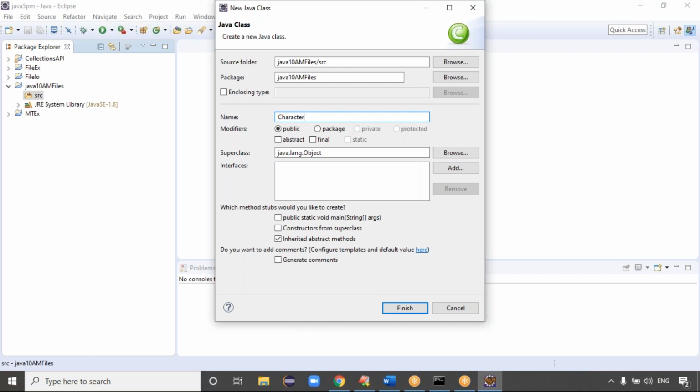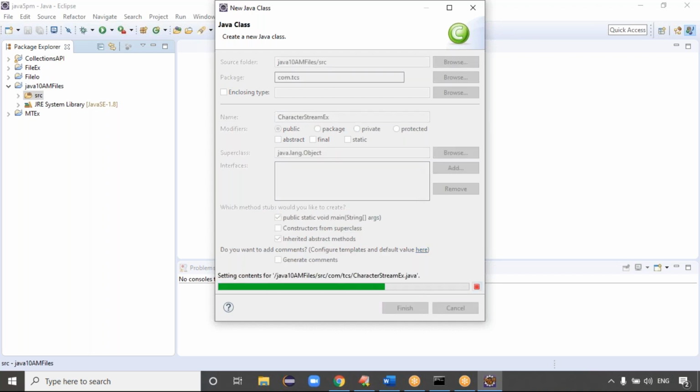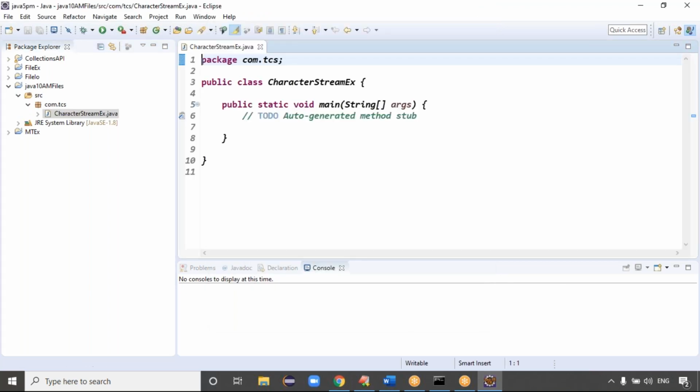Character stream example, right? Just click on the main method. For the package, we can select something like com.tcs. Click on the main method, click on finish. It is like a character stream example, guys. Here you can write your code.